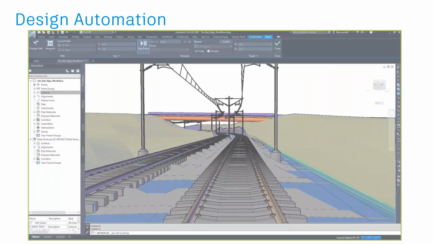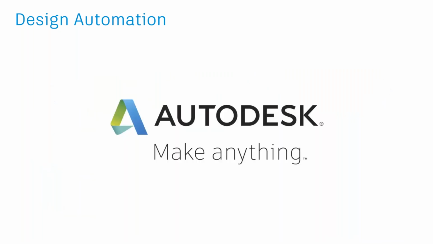So I suggest you start exploring Dynamo for Civil 3D as well. Going forward, I will also make sure that we have a Dynamo for Civil 3D workshop, which talks about how to approach Dynamo and Civil 3D modeling together.